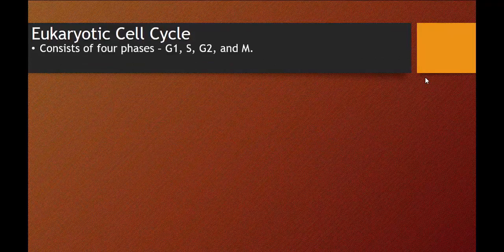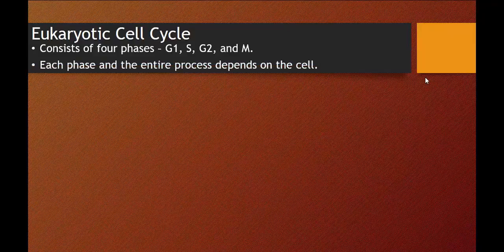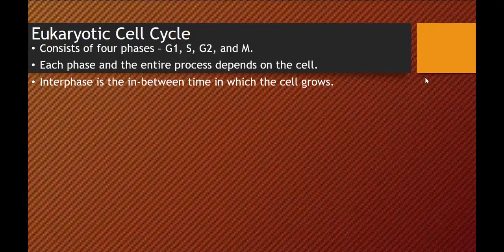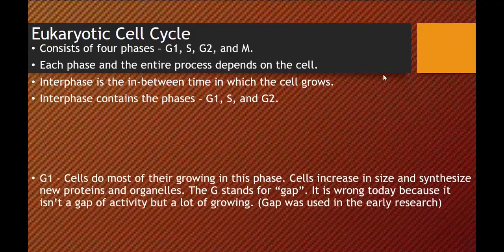Now, eukaryotes. Now, this consists of four phases, G1, S, G2, and M. Now, there's a lot going on here, and if you break it down into sections, it's a lot easier to understand. Now, each phase in the entire process depends completely on the cell. Interphase is the in-between time in which the cell grows. Now, interphase contains the phases G1, S, and G2. So when you look at the four phases here, you see G1, S, G2, and M. You're like, oh my God, this is going to be a lot. But look right here. Interphase is G1, S, and G2. So let's talk about what those mean.